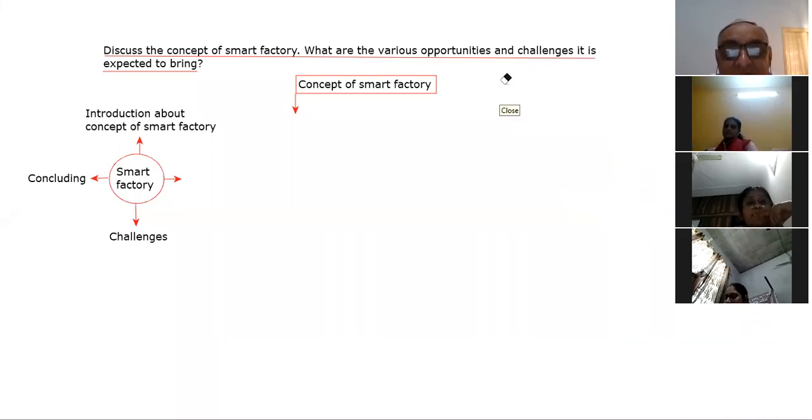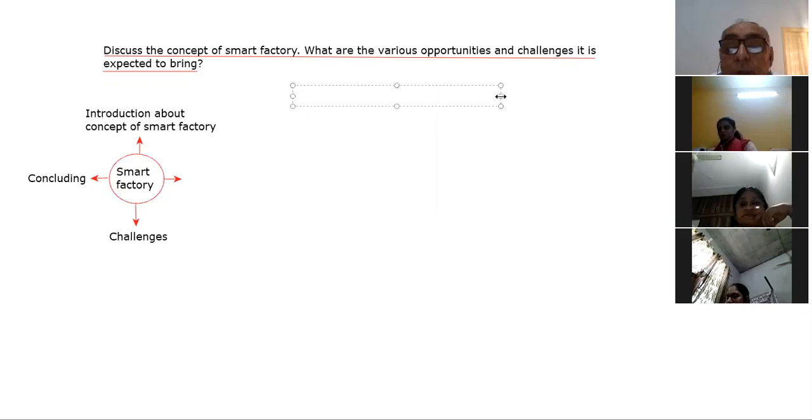Okay. So the next thing is the benefits. As far as the benefits are concerned, beta, I would like to divide its benefits into three parts.